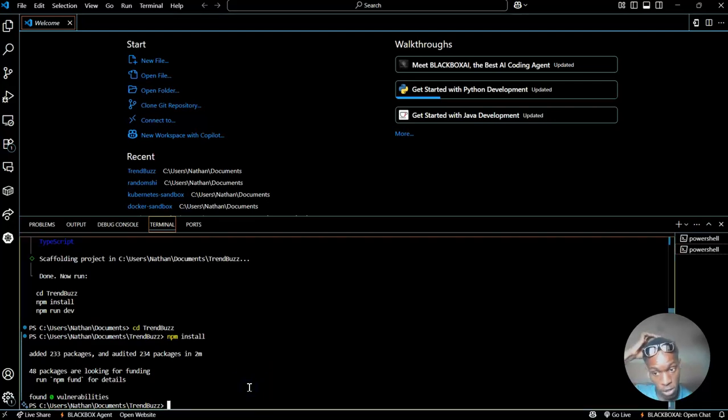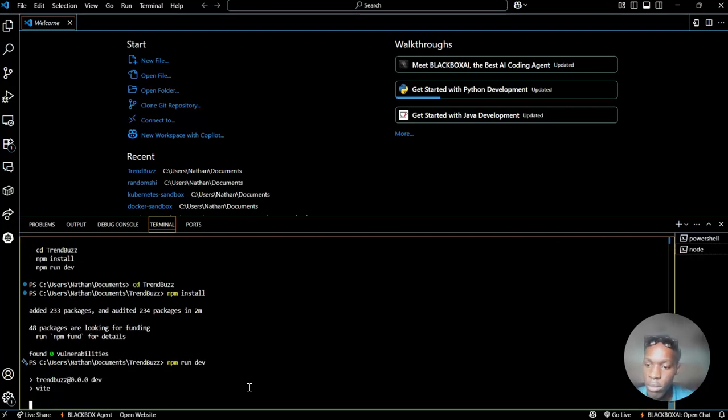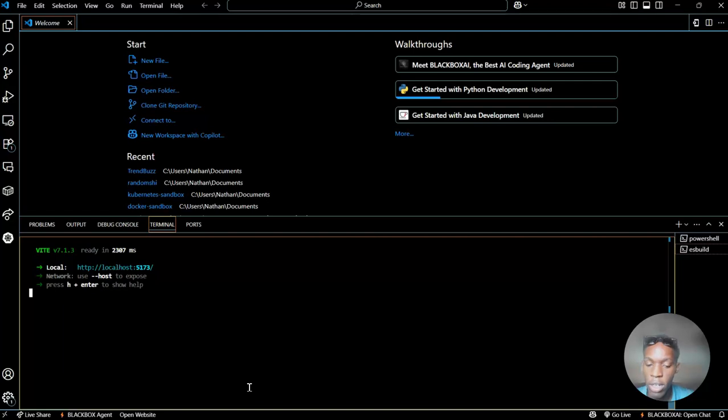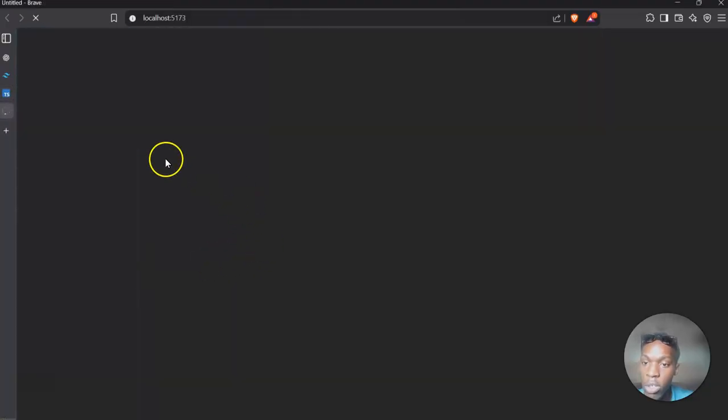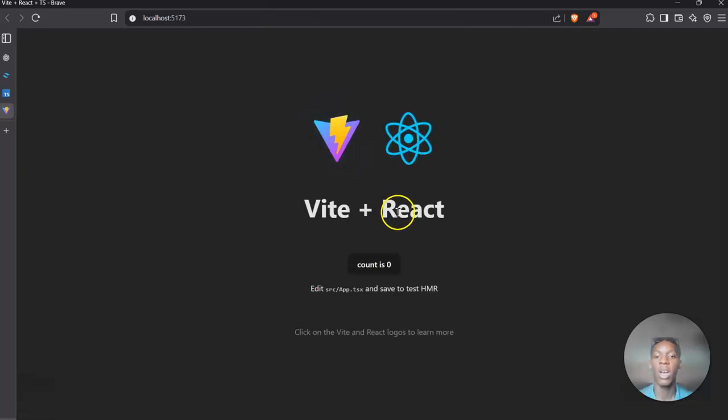Now the next thing we have to do is run the React app. So that's going to be npm run dev. You see it's coming up. Now this local link, you're going to hold Control and then left click on it, which is going to open up in your browser. And like that, we have a React and TypeScript app.